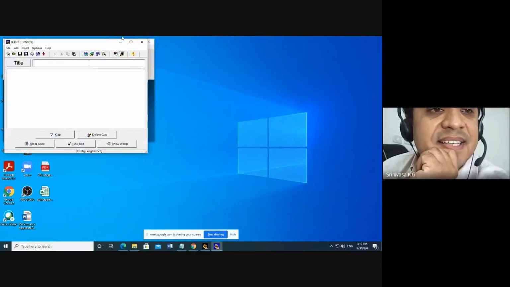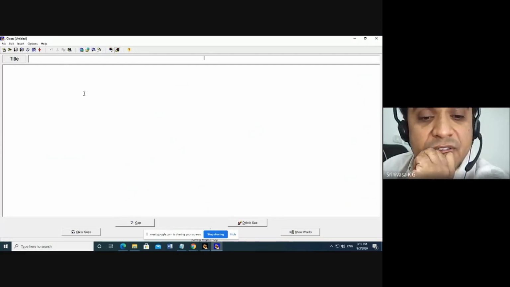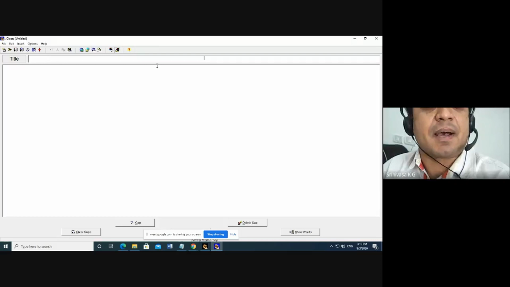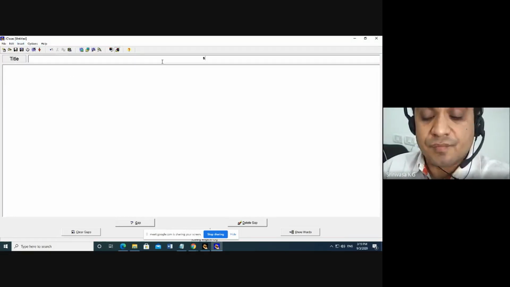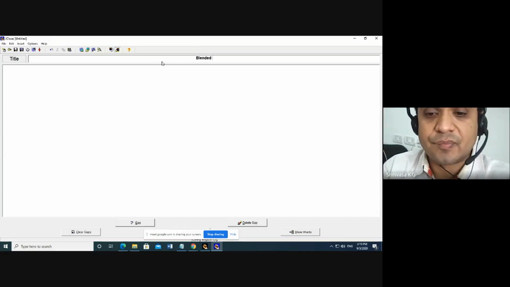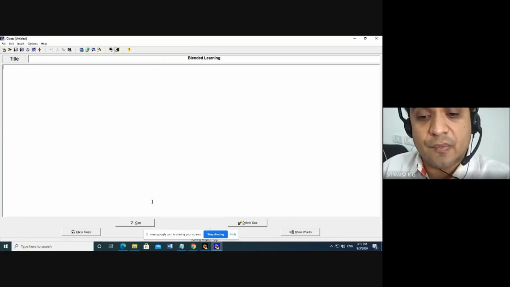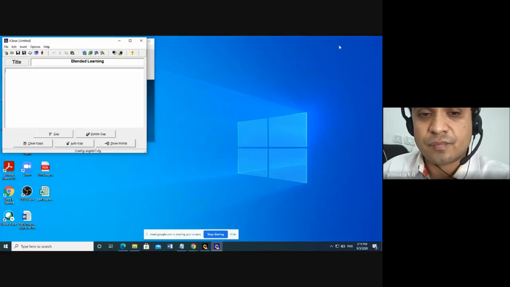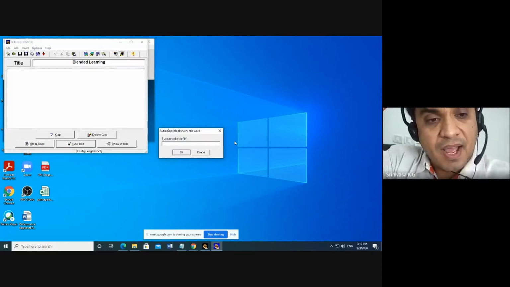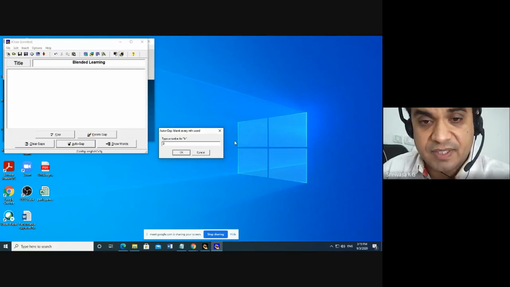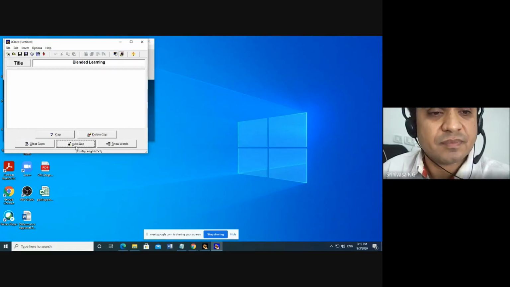What is that? It is the JCloze option. What you have to do is create a gap. For example, I want to have a gap of three here.